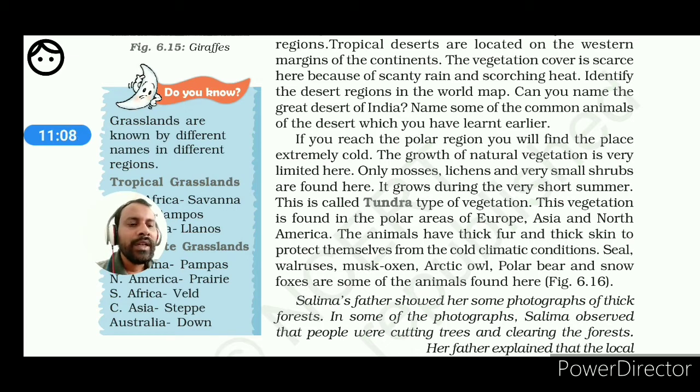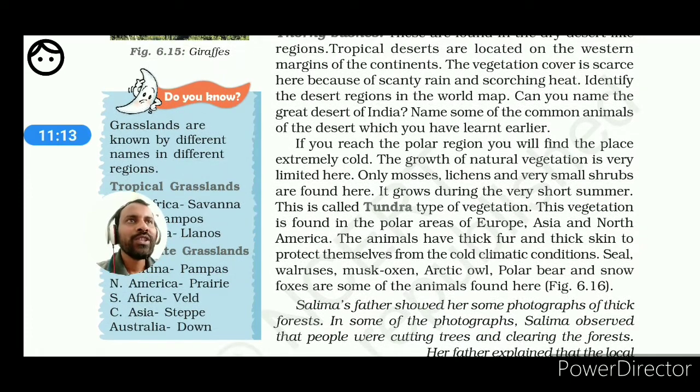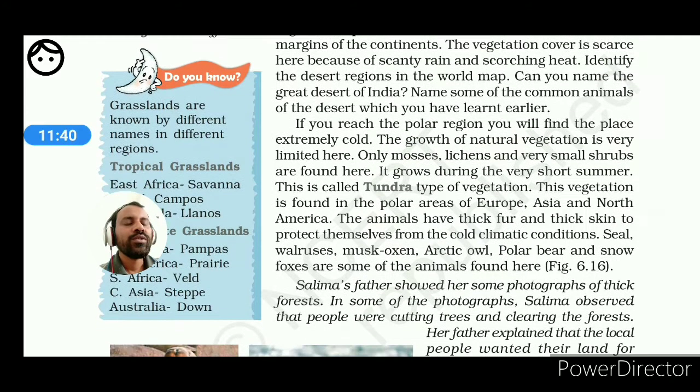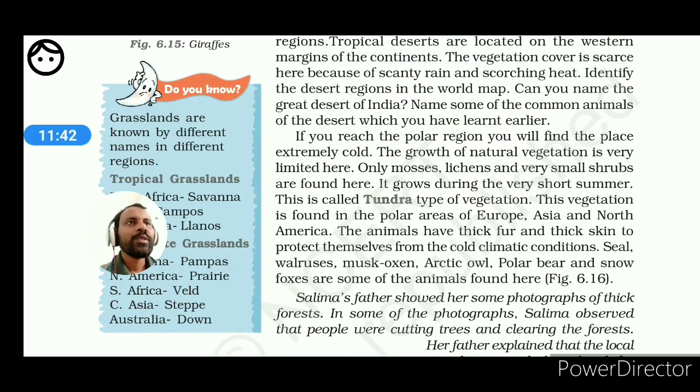So in this regard, you have to go through each and every kind of vegetation and what the adaptation is that you have to remember. If I take the example of the evergreen forest, in the evergreen forest broadleaf, making of canopy, this is the special type of adaptation. In the tropical deciduous region, what are we getting? We are getting the shedding of leaves in a particular season to protect themselves or to sustain life. So this is the special adaptation.